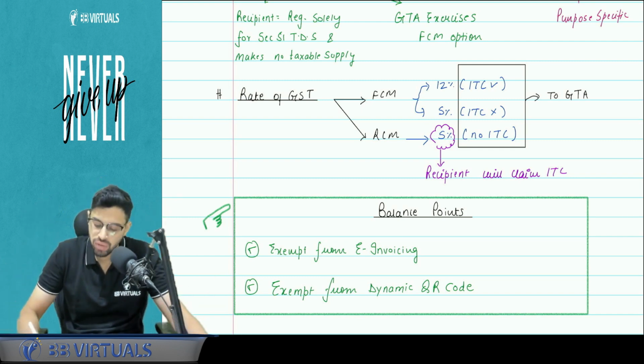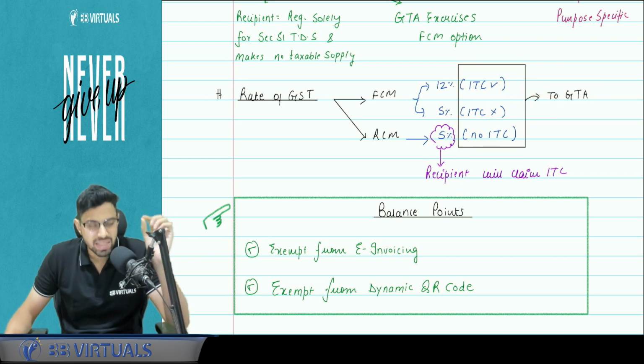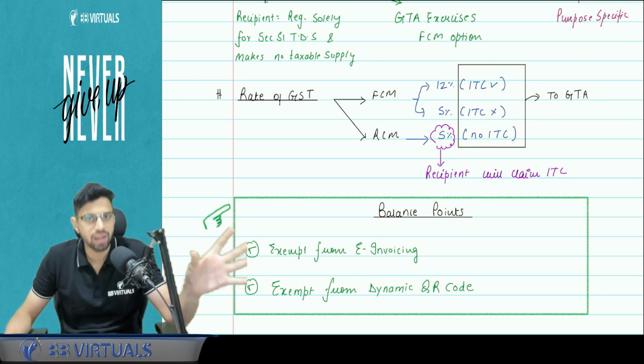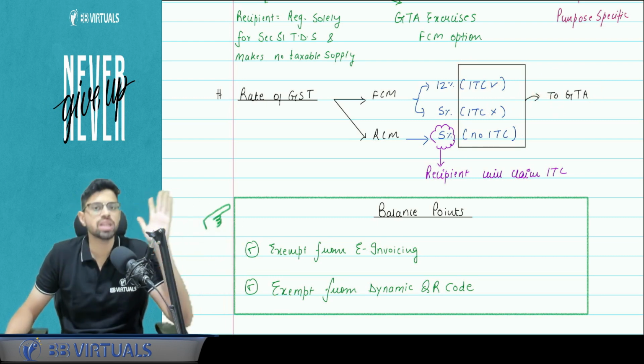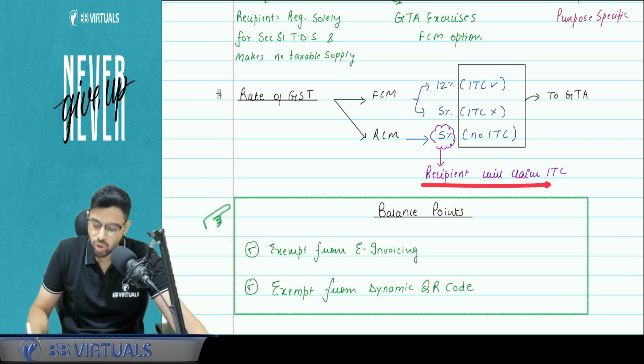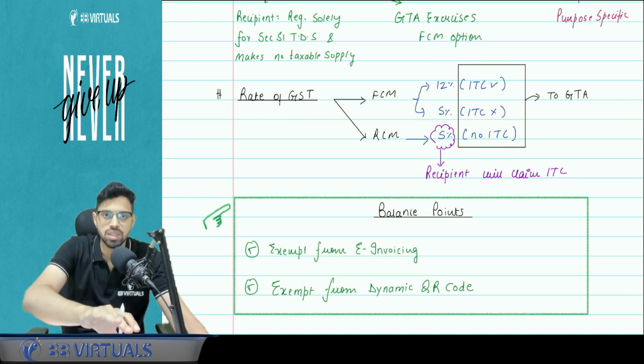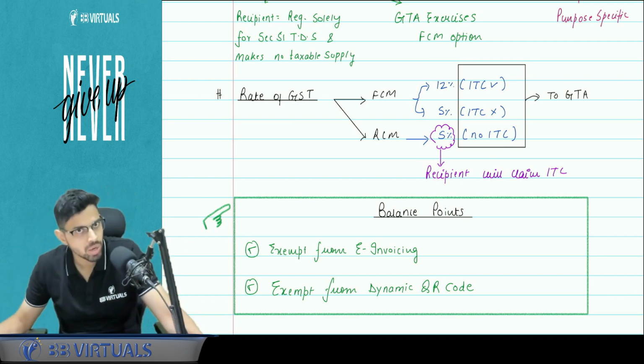Apart from that, whatever tax rate applies, whatever ITC yes or no I have written, that is with respect to the GTA. If the tax is levied on the GTA, then whether in FCM or RCM, the recipient is going to claim the ITC. If the GTA is applying the forward charge mechanism, then also the recipient is going to claim the ITC.